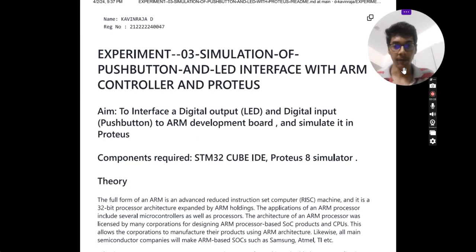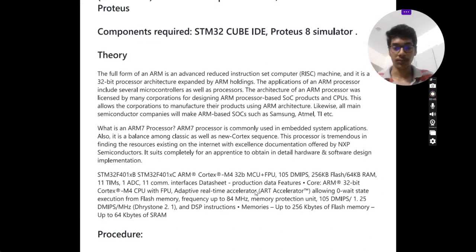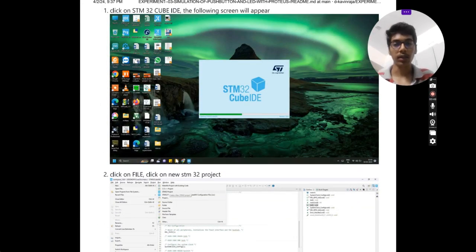and simulate it in Proteus. First of all, you need the software STM32 IDE and Proteus with a simulation unit. You are kindly requested to install the two softwares before coming into the experiment. When you have installed everything, kindly open STM32 IDE.